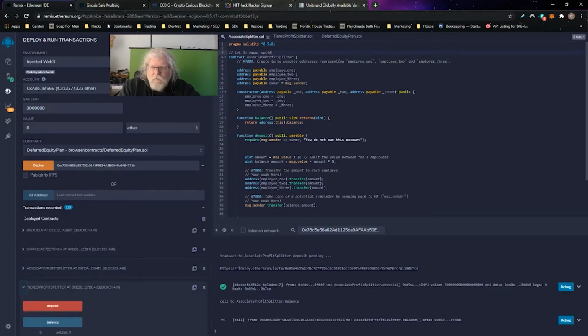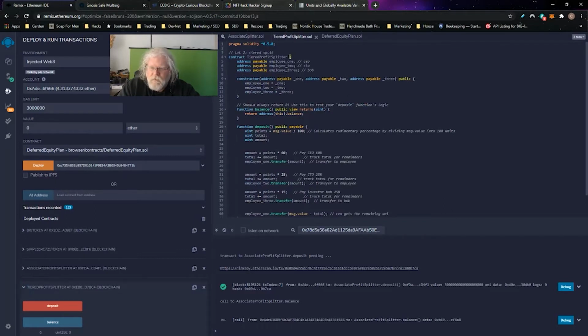The tiered profit splitter, this works a little different. This assumes 3 employees or 3 people getting a certain percentage. So here the example is a CEO, a CTO, and then Bob, who we'll just say is an investor. The CEO is going to get 60% of deposited funds, the CTO 25%, and Bob the investor gets 15%.